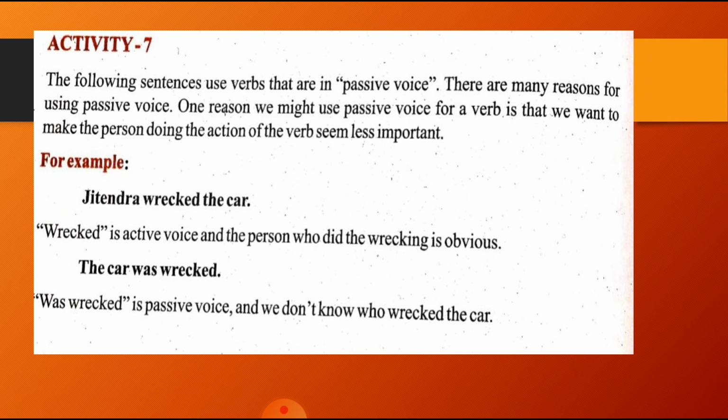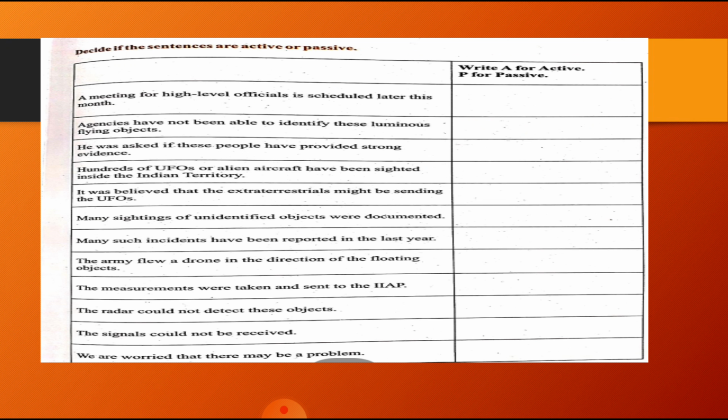See, in the second one, the car was wrecked. Here, was wrecked is passive, and we do not know who wrecked the car. In the first sentence, we know who did the wrecking, Jitendra. And in the second sentence, we do not know who wrecked the car. So that was it about active and passive voice.